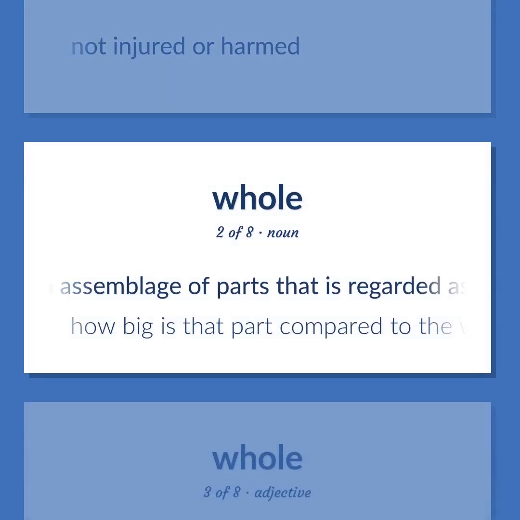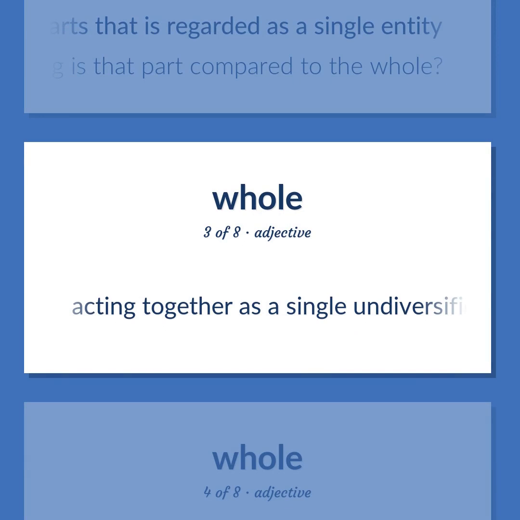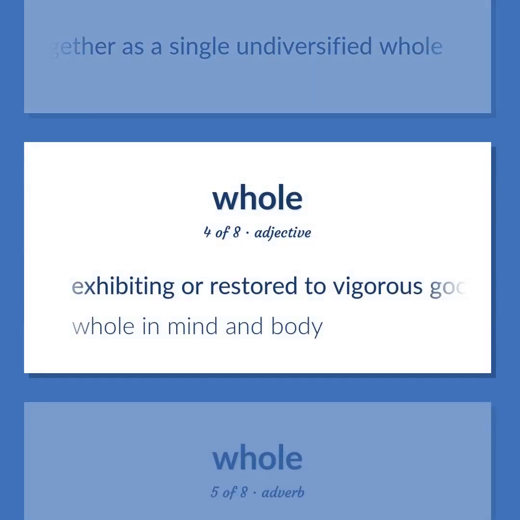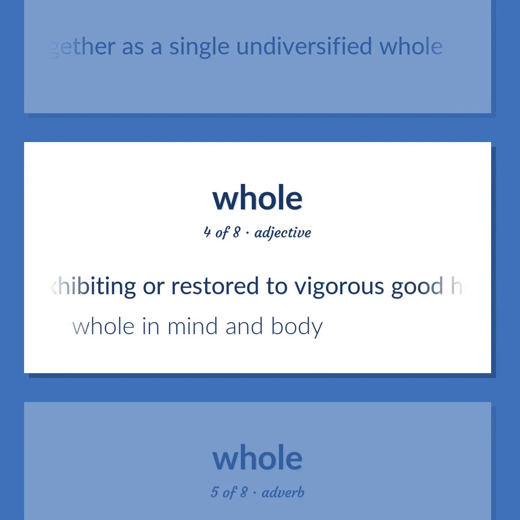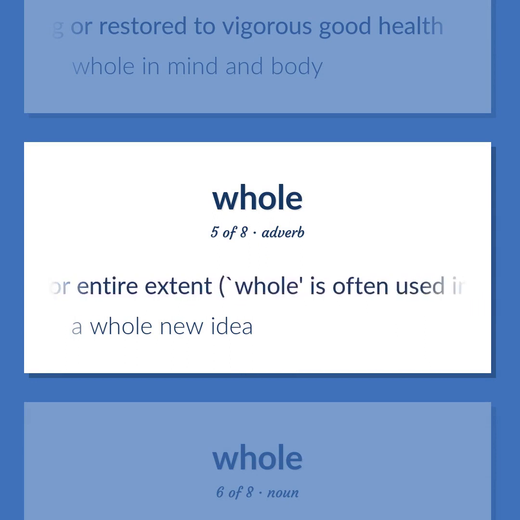An assemblage of parts that is regarded as a single entity. How big is that part compared to the whole? Acting together as a single undiversified whole. Exhibiting or restored to vigorous good health. Whole in mind and body. To a complete degree or to the full or entire extent, whole is often used informally for wholly. A whole new idea.